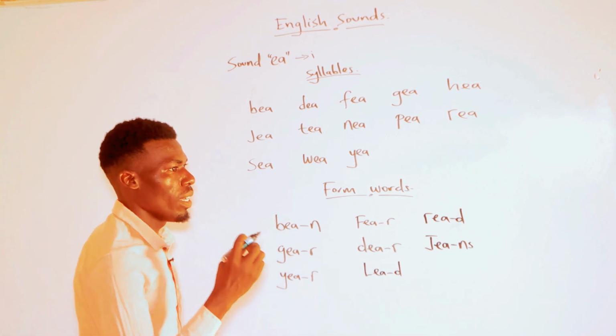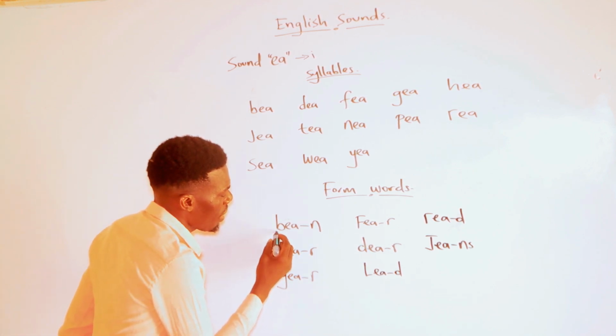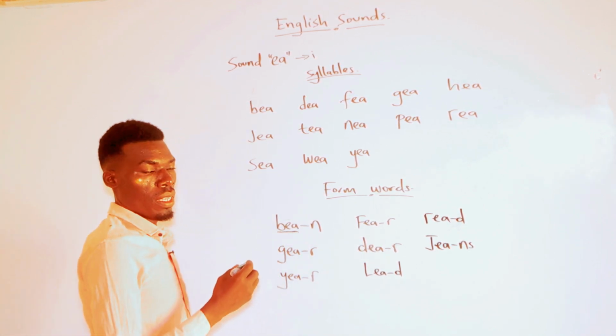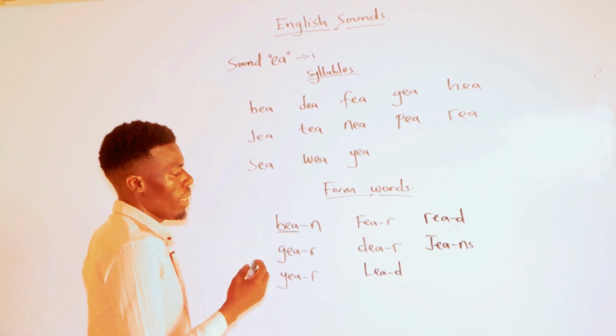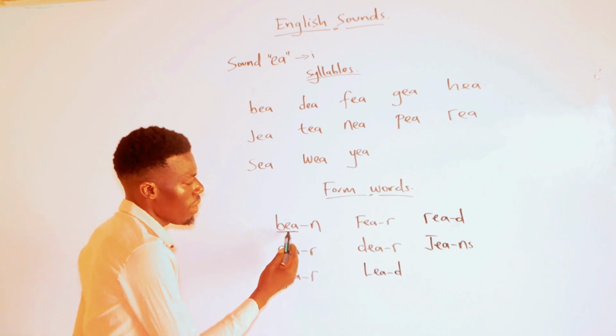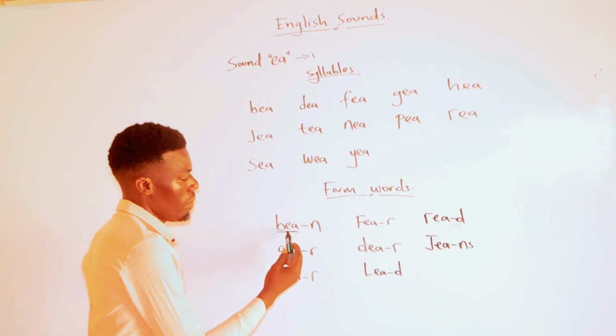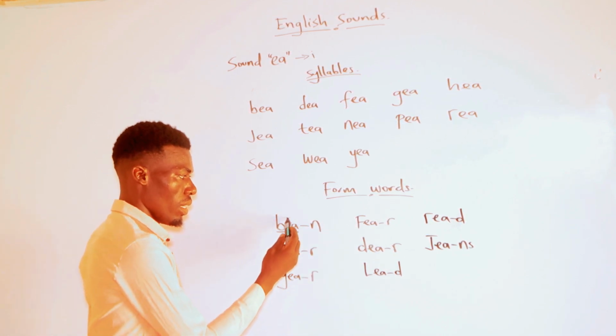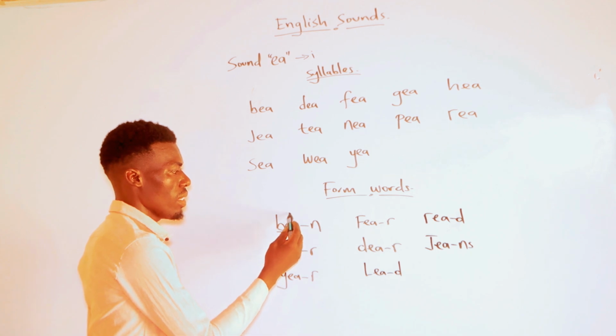Now, let us try to form some words here. Look at this. So, we've said that this one is B. B. And then this one is N. When we connect, it will be bean. Bean. E and A, the sound is E.